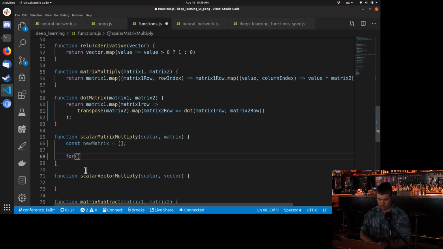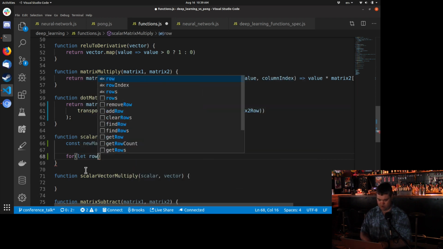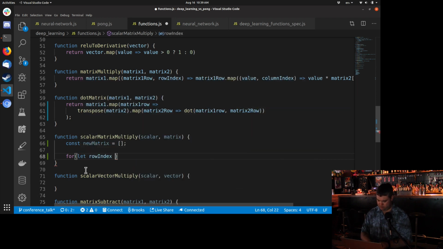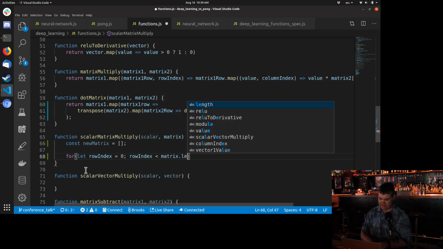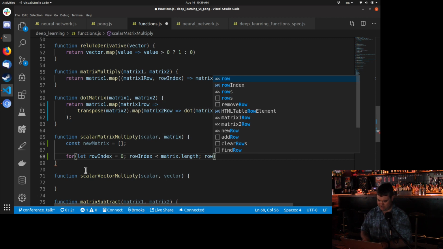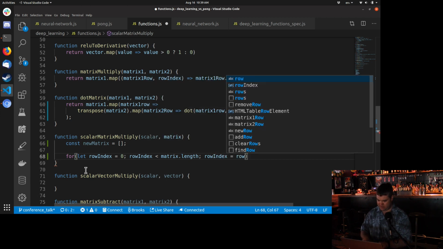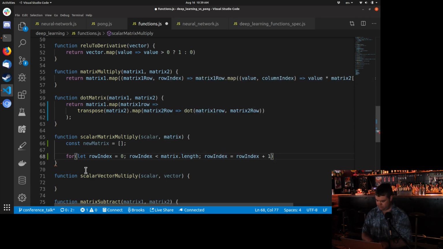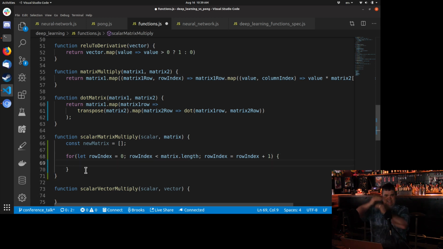So we're going to have let row index equals 0, row index is less than our matrix dot length, and row index equals row index plus 1. Okay, so now we're going down each matrix.